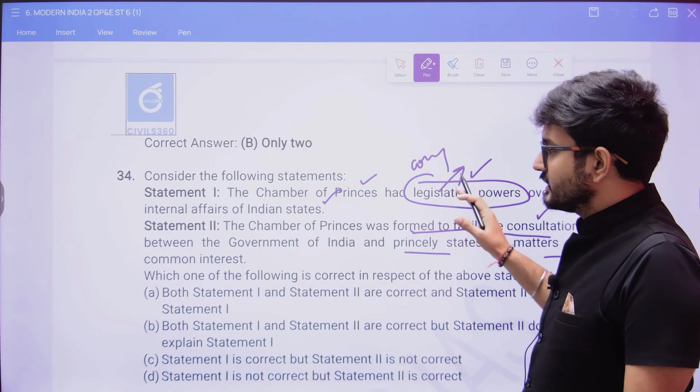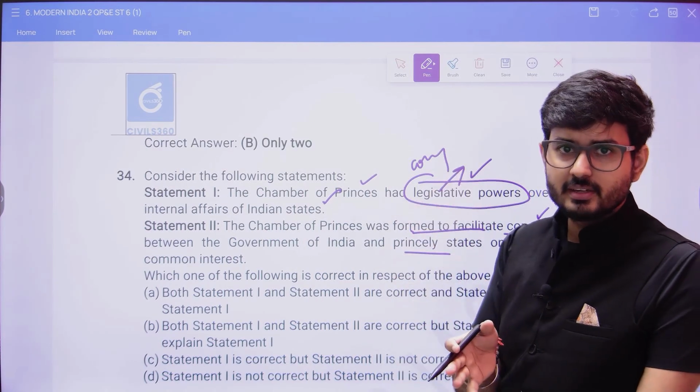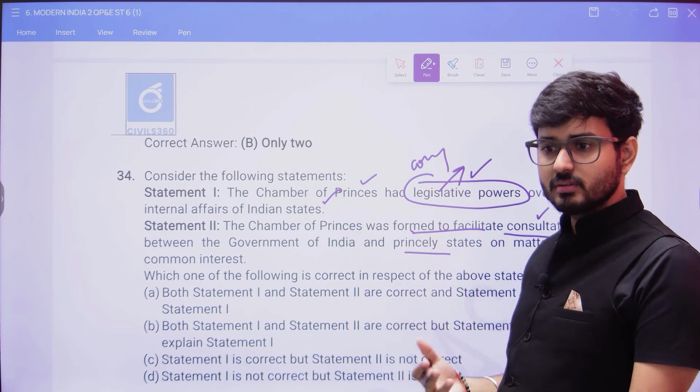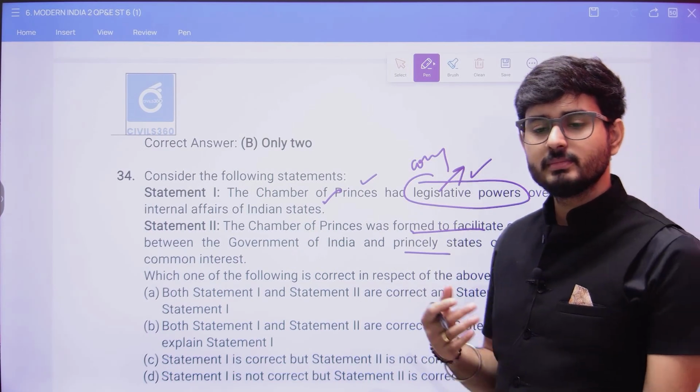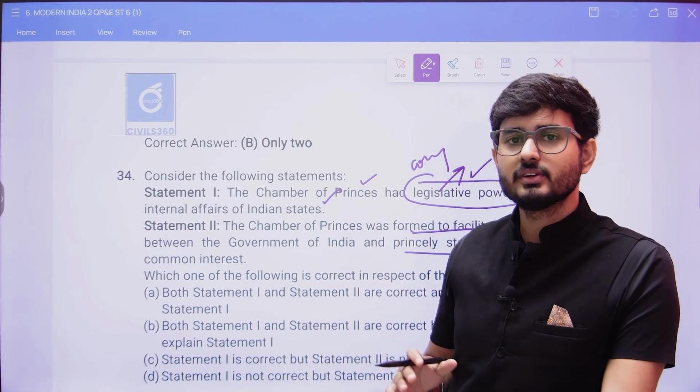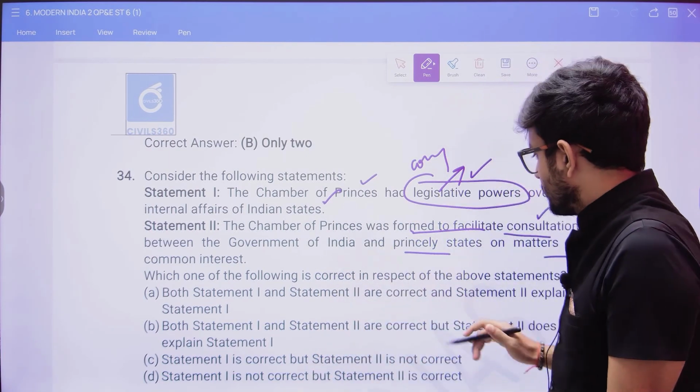So you always think that during that particular time period, would the Britishers have done that, which could have led to more power being given to the Indians? Would the Britishers have done that? So that is also something that you will have to think whenever you solve the question.